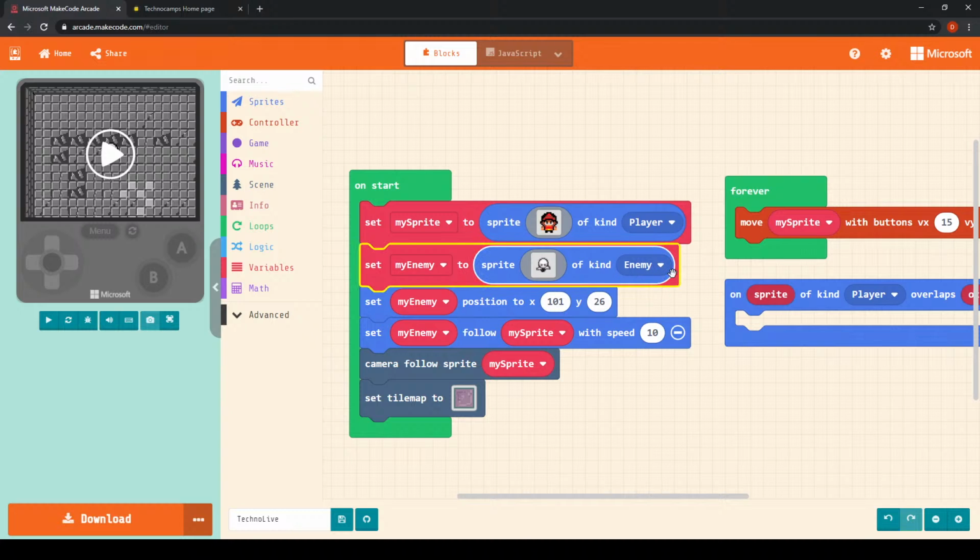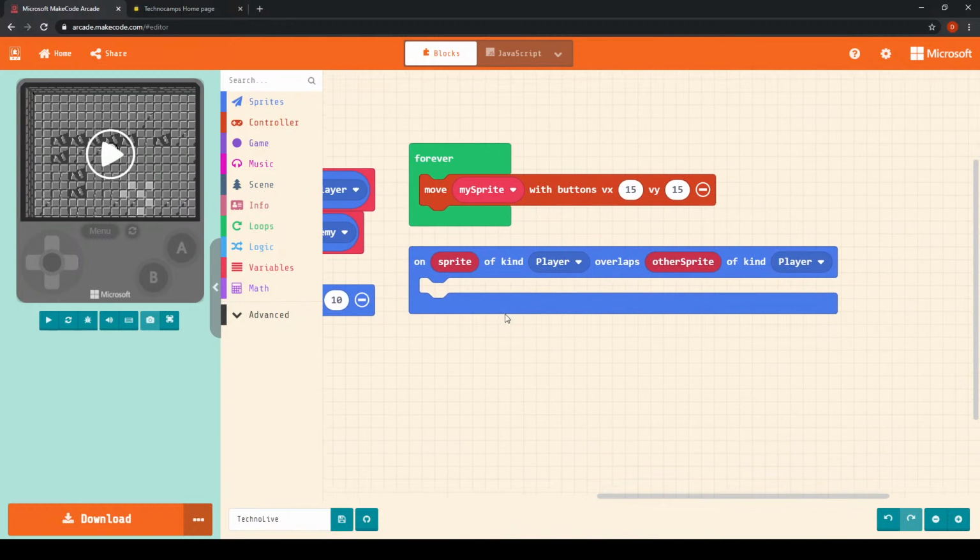and the second type of sprite that we have is our enemy sprite, which means that what we need to say is on sprite of kind player overlaps other sprite of kind enemy. Now of course you could say this the other way round. You could say of kind enemy overlaps with other sprite of kind player. I'd imagine it would work both ways, but what we're essentially saying in this instance is that when our player sprite overlaps the enemy sprite, something is going to happen.